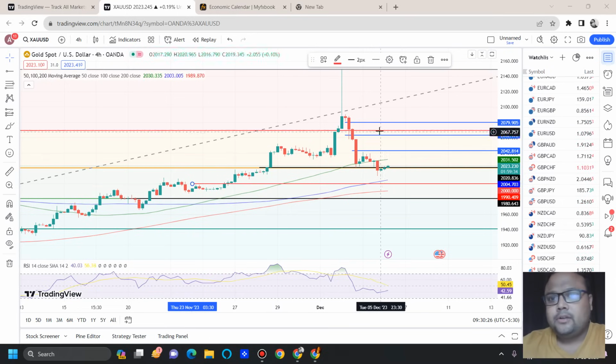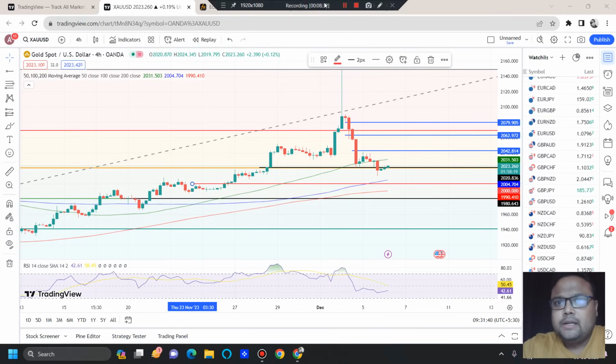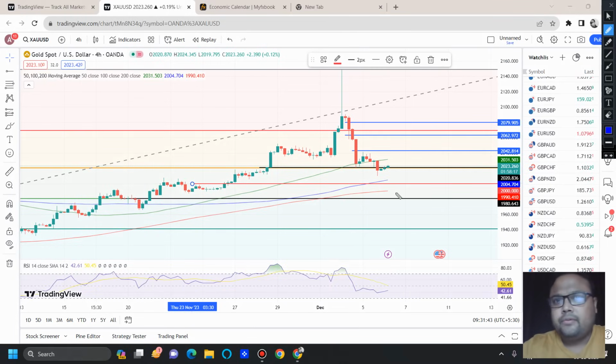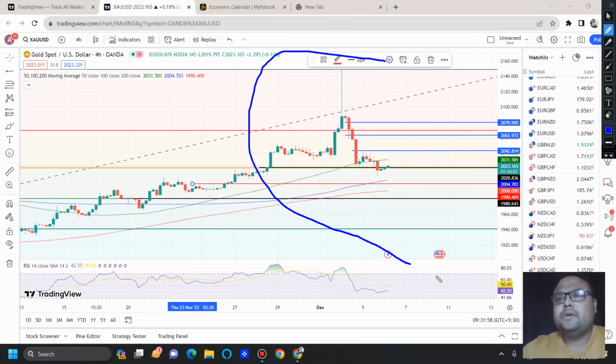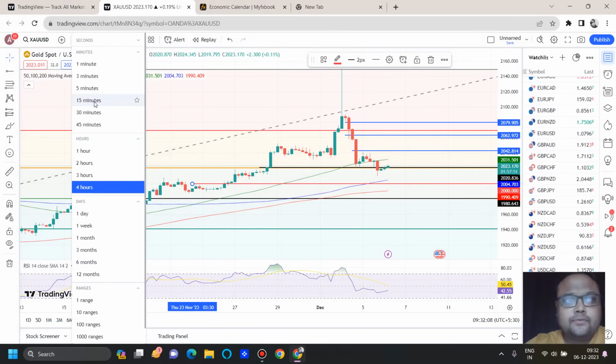But as I said, right now we have a trend reversal situation going on here. So if the market drops, do not expect that it will give us a big bounce, a complete trend reversal of 200, 300 pips. If the selling pressure is high, we can go for a 30, 40 pips bounce. Otherwise, if the selling pressure is not very high, we can expect a bounce of 70 to 80 pips. But not a trend reversal, because trend reversal is a different thing, and having a realistic expectation from the market is also a different thing. So these are the trading opportunities that I see on the chart of gold right now.